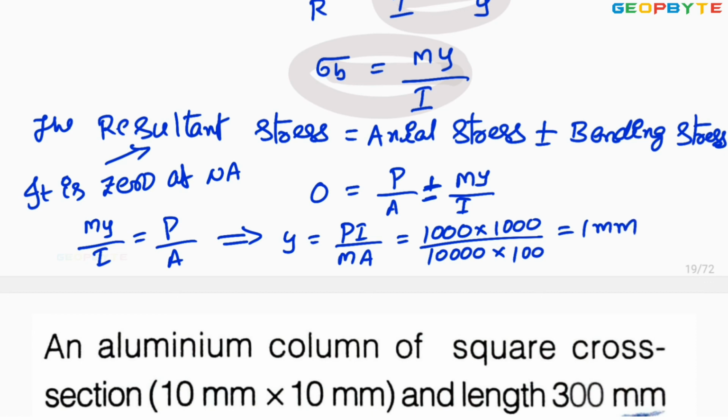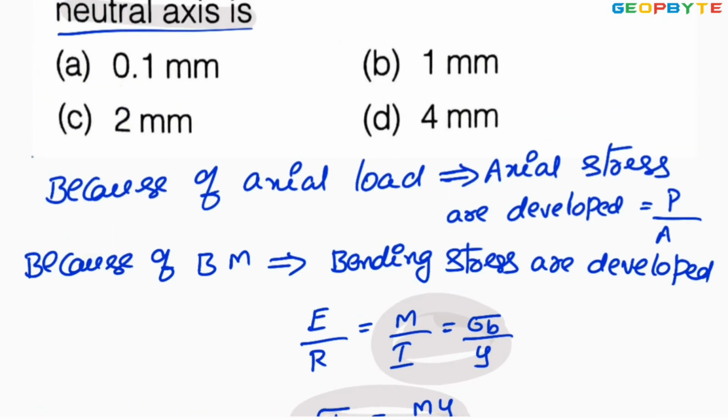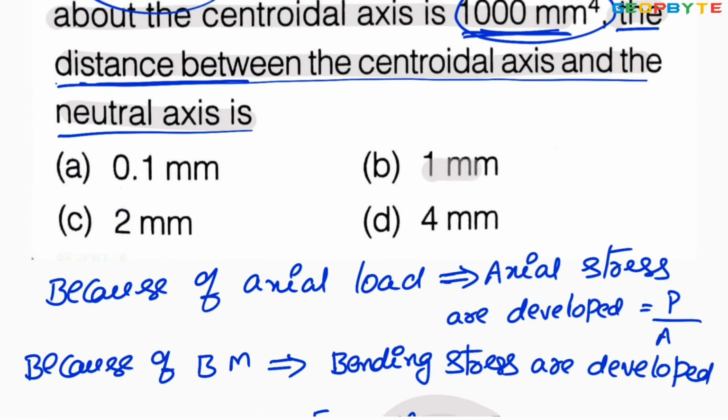Therefore, the distance between the centroidal axis and neutral axis Y equal to only 1 mm. That is the answer. I hope you got my point. Look at the options. Look at option B, 1 mm. Therefore, option B is absolutely correct.